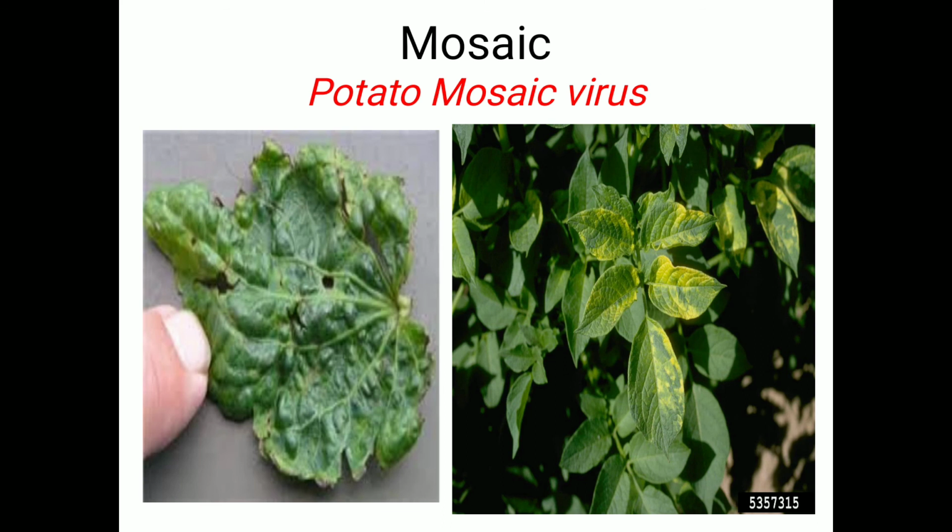The next disease of potato is mosaic, caused by potato mosaic virus. The disease results in intervenal mottling or mosaic. Under favorable growth conditions of the host, the symptoms are masked and not easily recognized. As we know, mottling means rough or knot-like portions emerging from the middle portion of the leaves. Here the knot-like portions are observed.